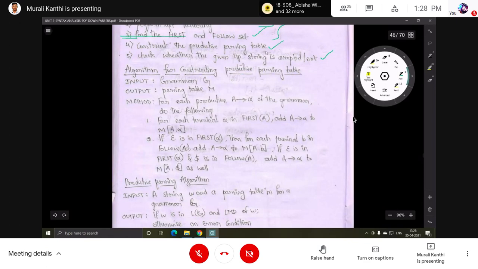to the fourth step. For any production A implies alpha of the grammar, the following things can be done. The first one is, for each terminal alpha in first of A, add that to the table.